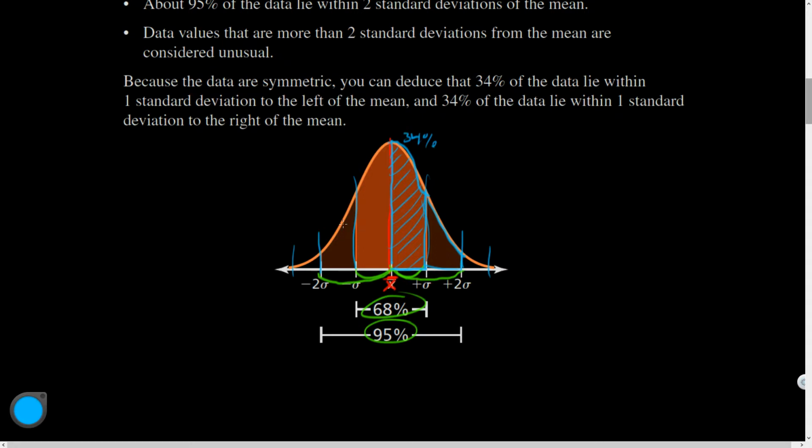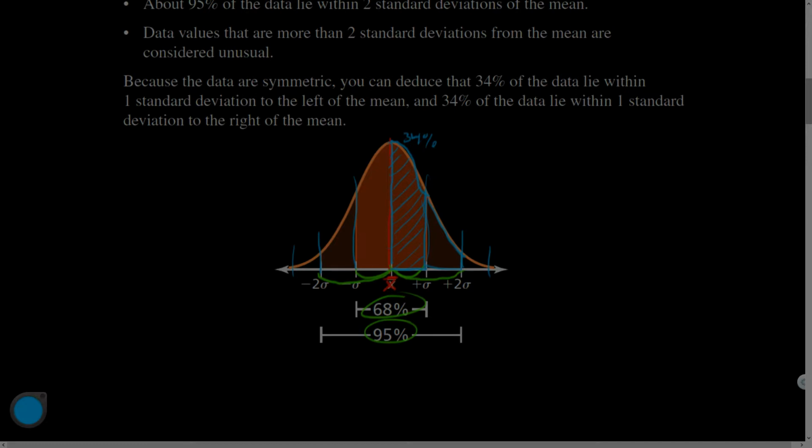Oftentimes you've seen this used. Last year was a voting year for the United States, and as the votes come in, you would see them make predictions based off of the data that was coming in, even before all of the votes were in. They would say we're like 95% sure based on this result that 51% vote this way, 48% vote the other way, or whatever it happened to be. And there'd be a margin of error, and the more votes that would come in, the more certain they would be of the outcome. It would be less likely for things to suddenly flip-flop. All right, so that's one of the things that statistics allow us to do.